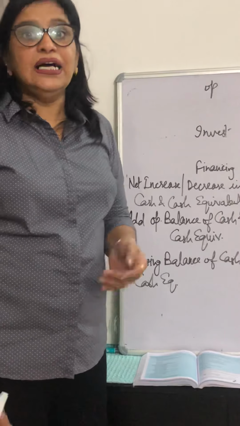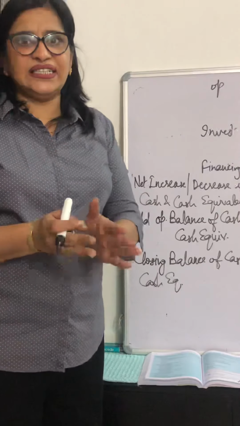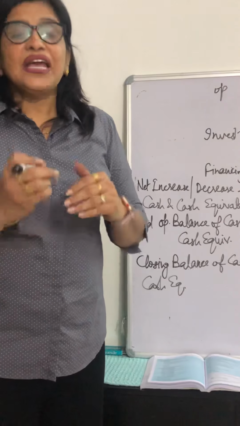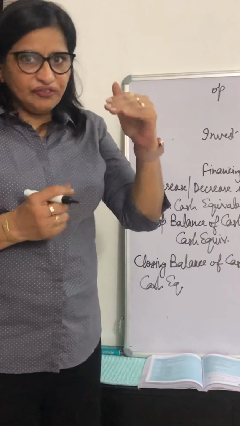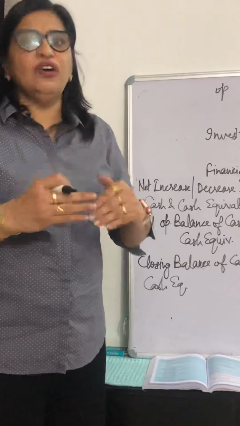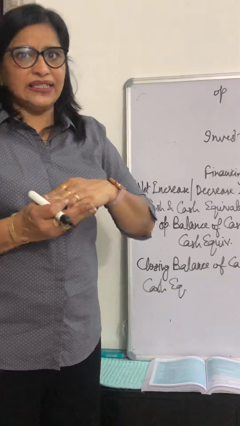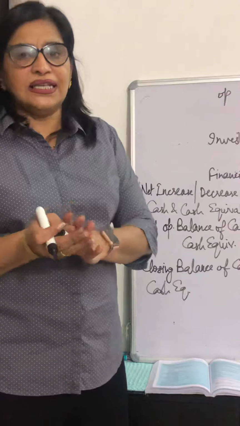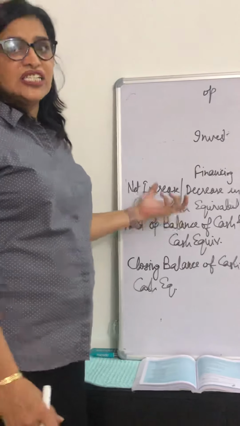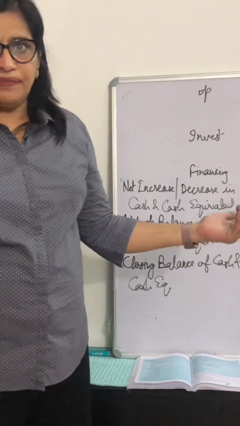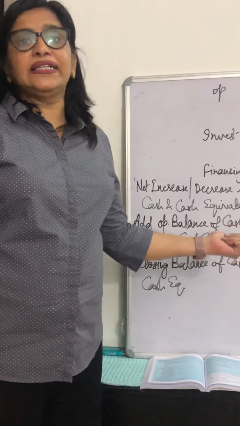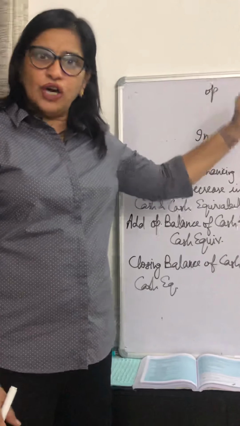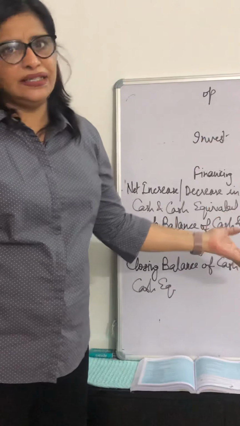After that, we discussed the working capital changes. We have checked the differences of all the current assets and all the current liabilities. And we added the increase of current liabilities and decrease of current assets. Then we subtracted the increase of current assets and decrease of current liabilities. Finally, we got the net profits after working capital changes. And at the last step, we subtracted the income tax paid during the year, and we got the net cash flow from operating activities.